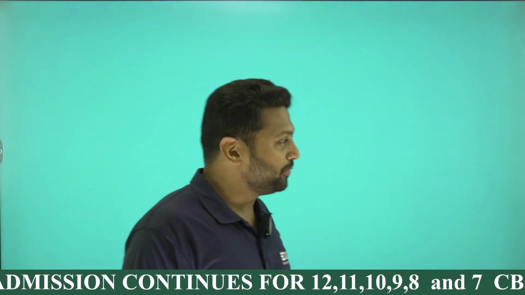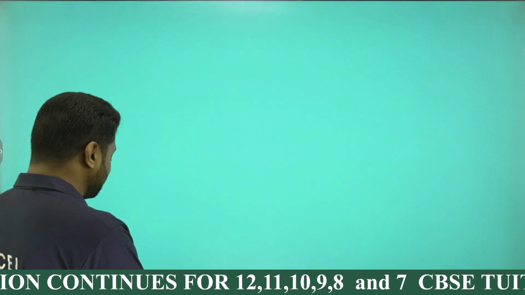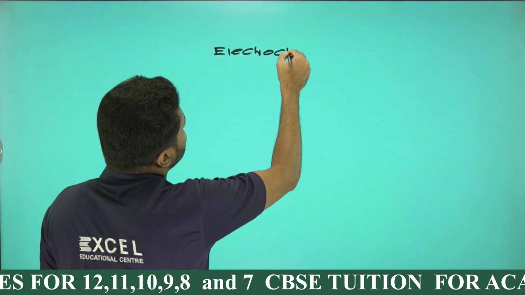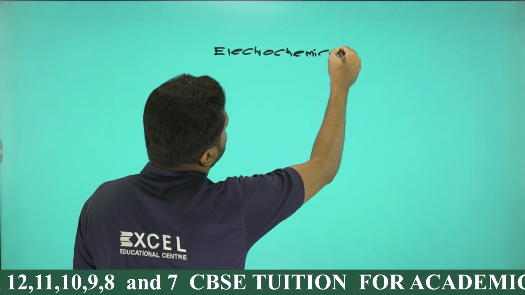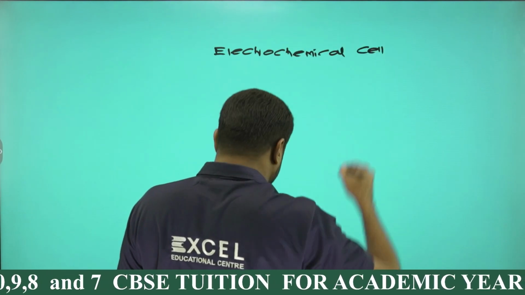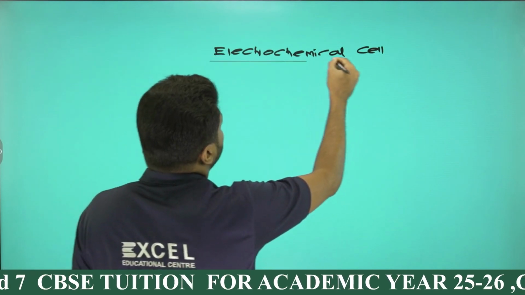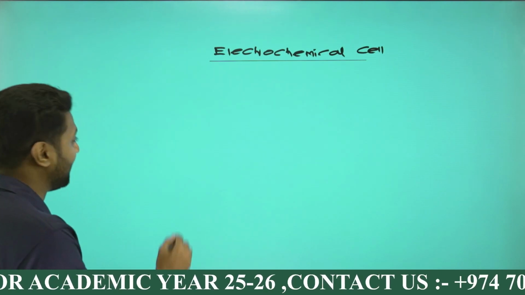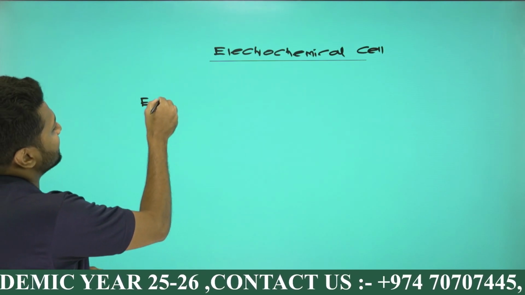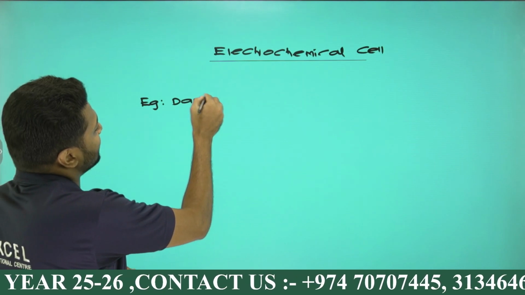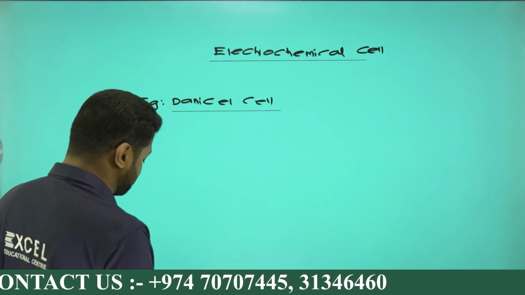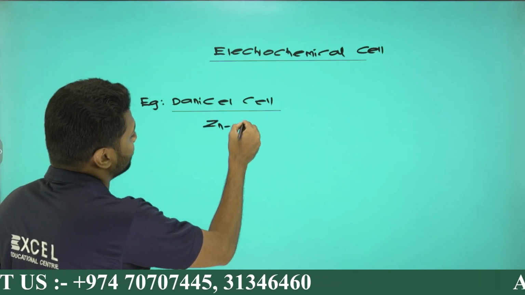Moving into the electrochemical cell right now. See guys, I already told you, an electrochemical cell is a cell which converts chemical to electrical energy. It may also be called a galvanic cell or a voltaic cell. The best example for an electrochemical cell is the Daniel cell. Daniel cell is a zinc copper cell.